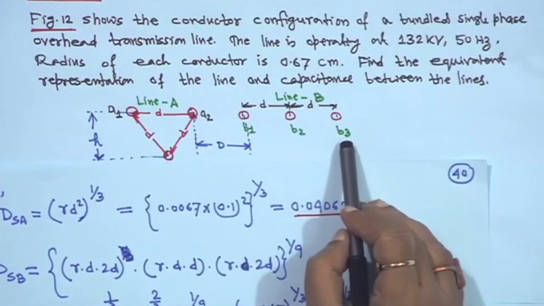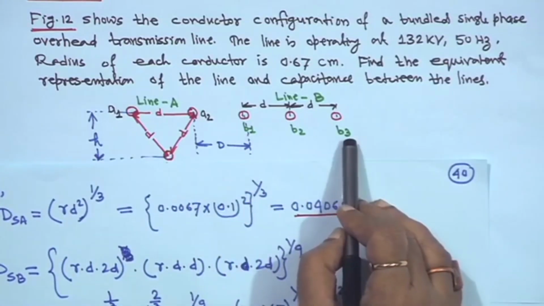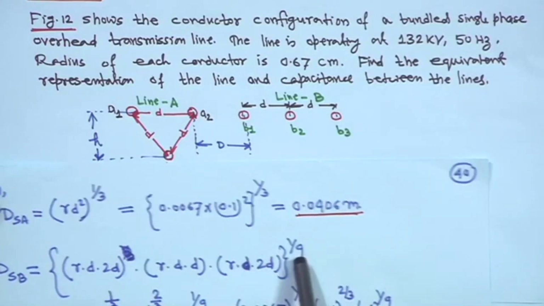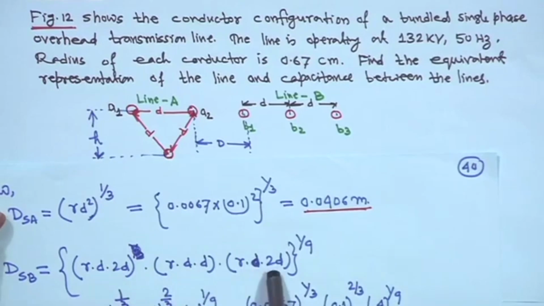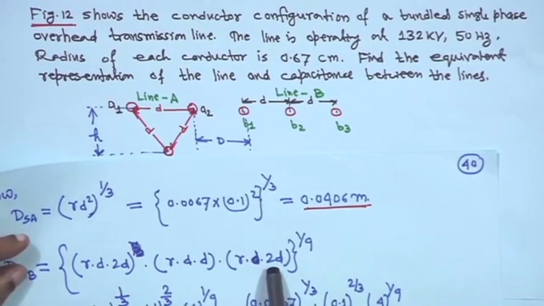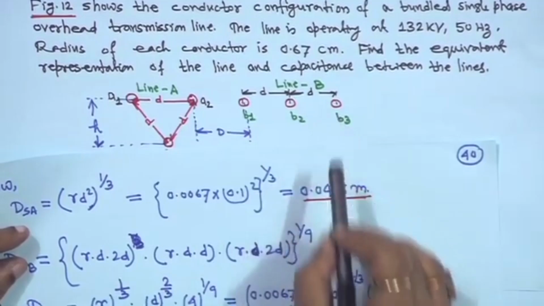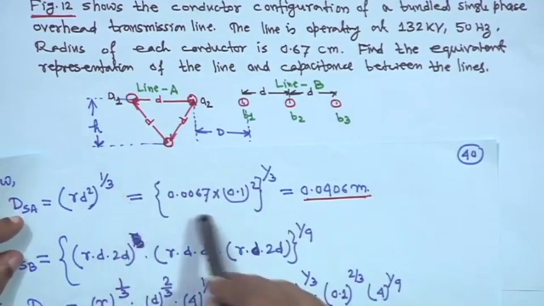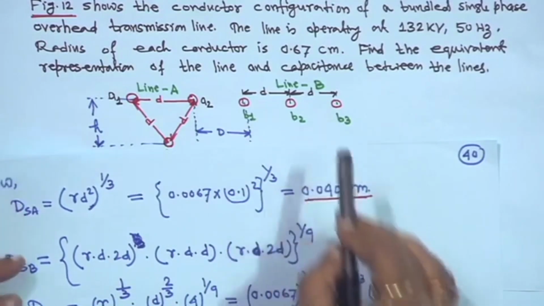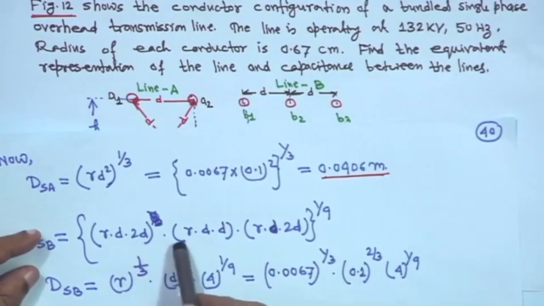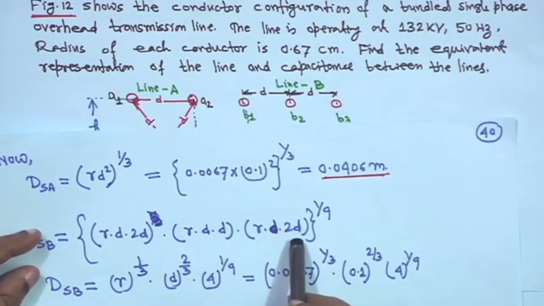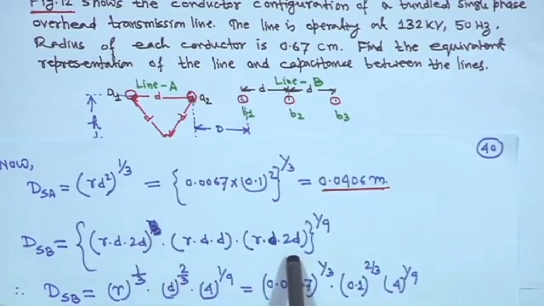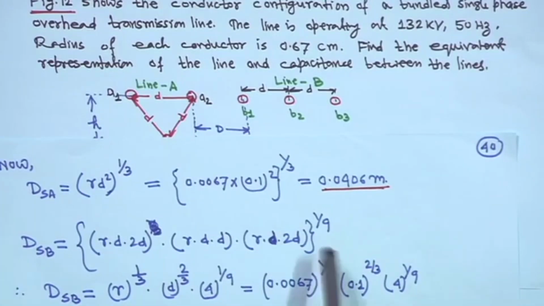Similarly, when you come to this one and this one, same. So, it will be (R into D into 2D) to the power 1 by 9, because 3, 3, 3. So, altogether 9 combinations, so n square, it is 9. Here it is symmetrical, that is why we wrote 1 by 3, but here it is not symmetrical, right. So, it will be (R D into 2D) into (R D D) into (R D into 2D), right, because B1 to B3 or B2 to B3 on this one and this one, product same. So, to the power 1/9.